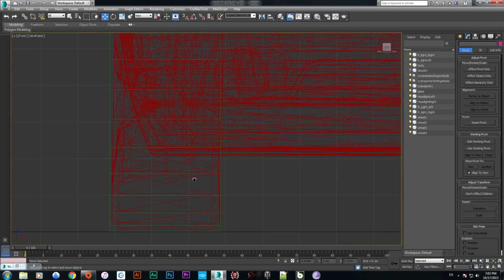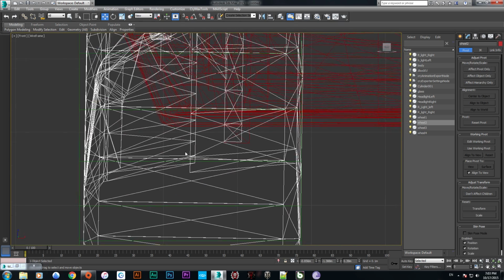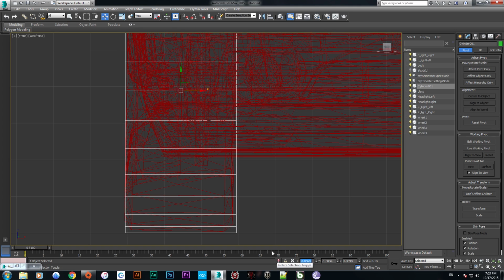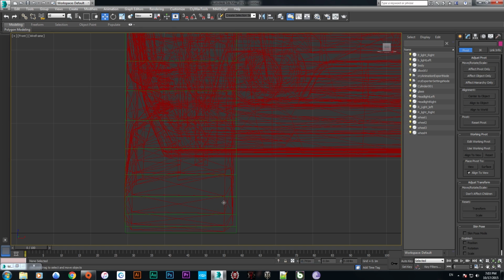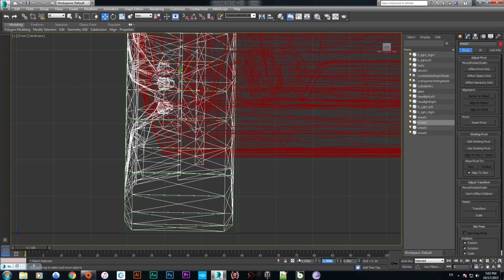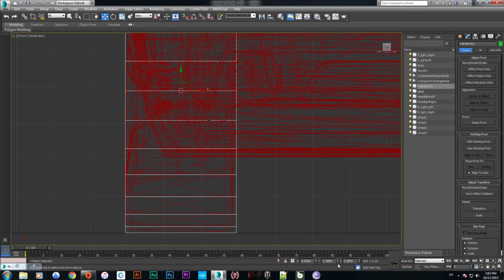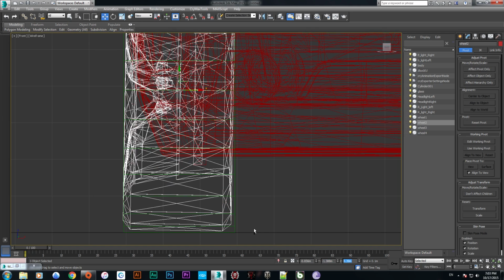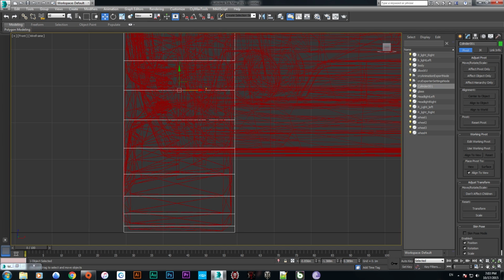And now, we need to select the wheel, copy its directions, and paste them to the wheel proxy, even the Y and Z axis too. Select this and copy. Oops. Copy and paste here.